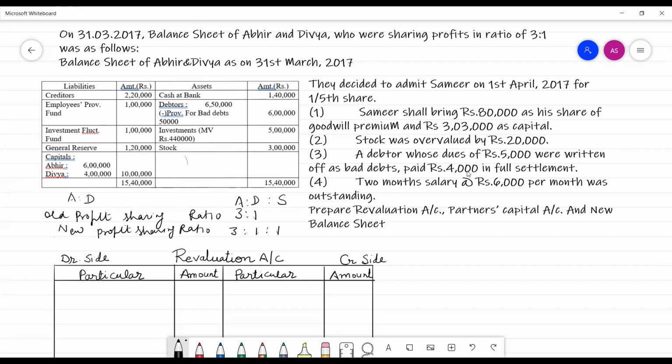And now we have to calculate the sacrifice ratio. As you know, the formula of sacrifice ratio is old minus new, and we can calculate the sacrifice ratio of Abhir and Divya. That would come in the ratio 3:1. Okay, now we shall pass journal entries. First of all, the items which are given in the balance sheet, these are general reserve and investment fluctuation fund.